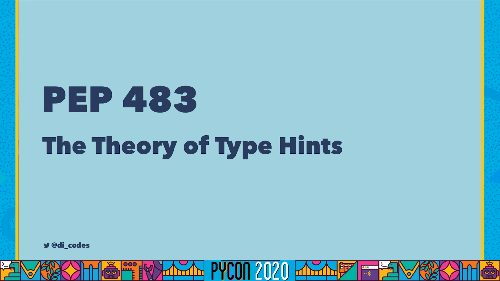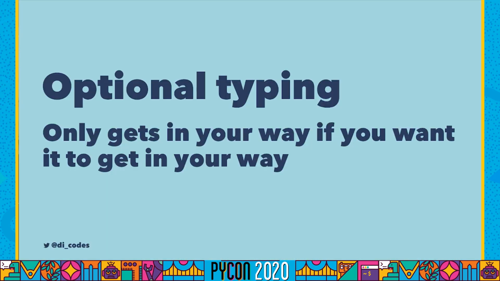The next thing that happened in 2014 was we got PEP 483, which is the theory of type hints. And this was Guido putting down some ideas about how static typing should work in Python. One thing this PEP describes is optional typing, which means that adding annotations shouldn't affect the runtime of your program. An annotated function should run the same as an unannotated function. And I think this comes from some lessons we learned from the Python 2 to 3 migration. Basically, adding static typing shouldn't get in the way of your program.